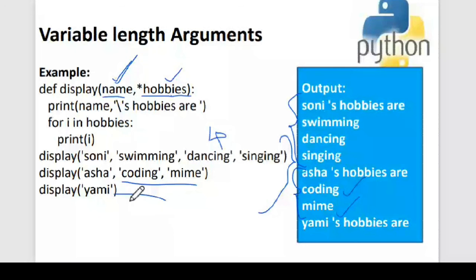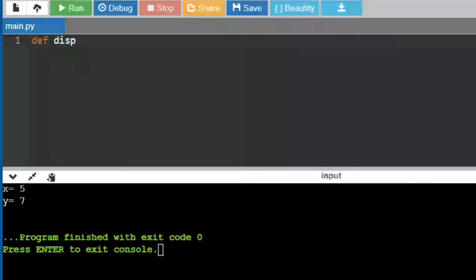So it directly takes name. It says nothing will go into hobbies. It's an empty tuple. Then Yami's hobbies are, and it's not printing anything because it's an empty tuple. So this is regarding variable length arguments. Let me show you this execution, and after that I'll wind up the session.